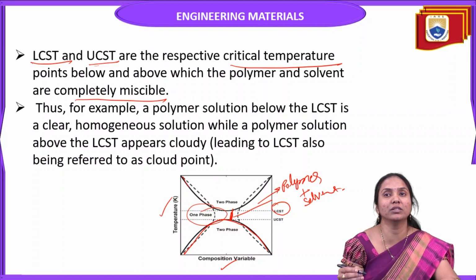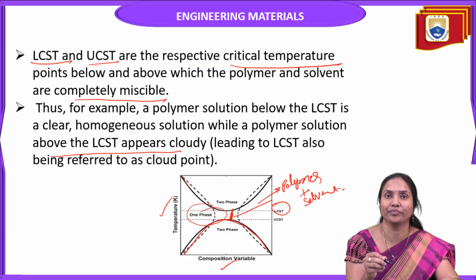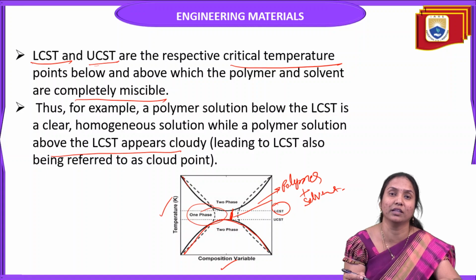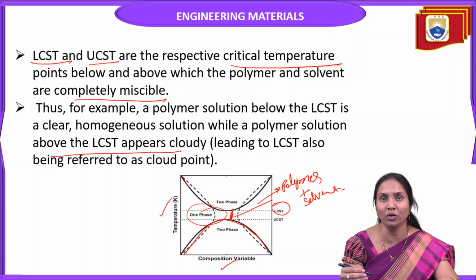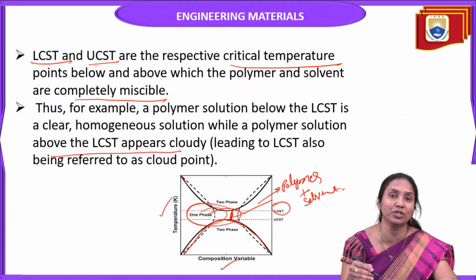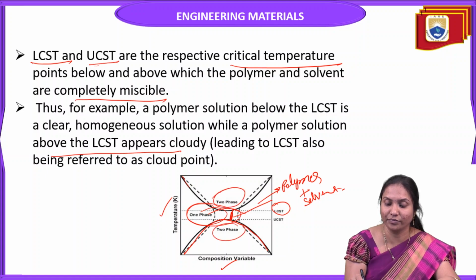So a clear homogeneous solution, while the polymer solution above the LCST. Simply we say the lower critical solution temperature and upper critical solution temperature are the respective critical temperature points, below for LCST and above for UCST, at which the polymer and solvent are completely miscible. That means only a single phase homogeneous system is available. But above the lower critical solution temperature and below the upper critical solution temperature, we cannot mix clearly because two phases are present.